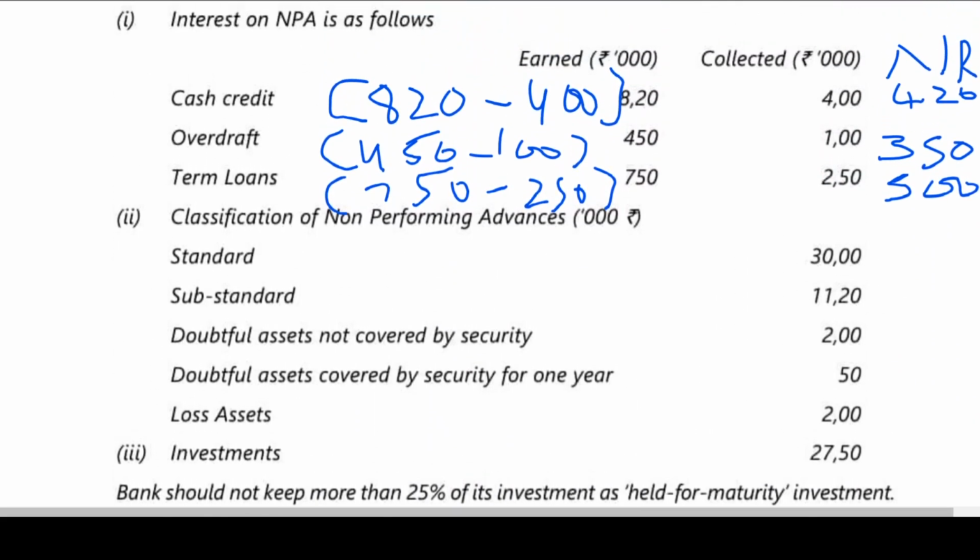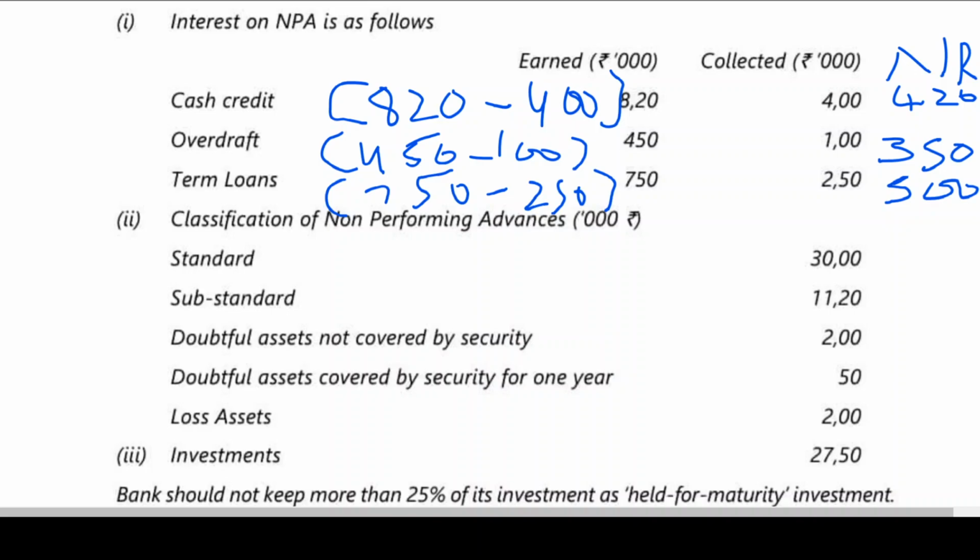Is this clear to all of you? Why have we subtracted? Tell me. One example I'll tell you first. 1820 interest on cash credit. I repeat once again. Interest on cash credit of 1820 includes interest earned on non-performing asset.